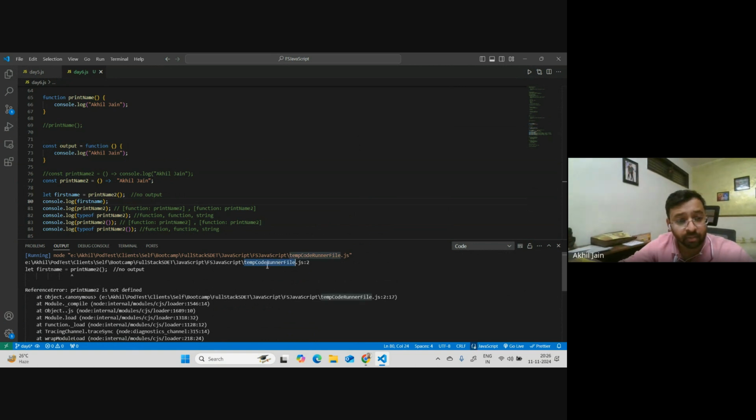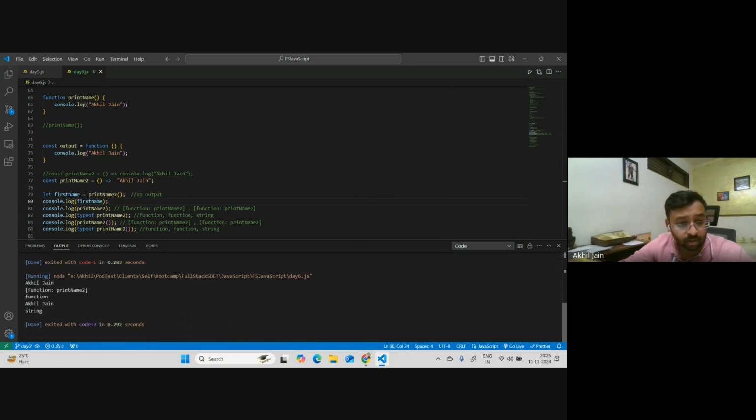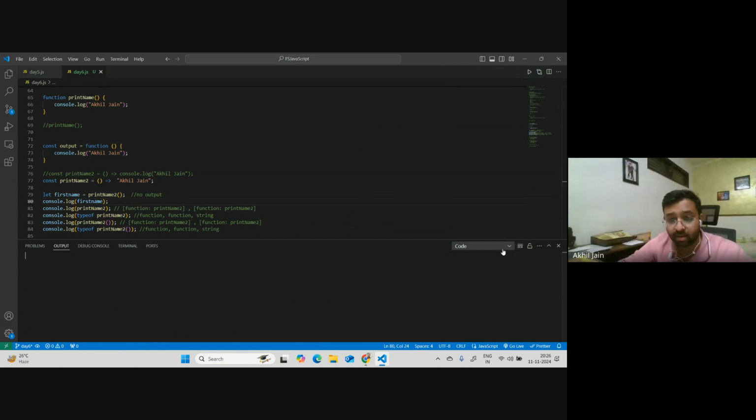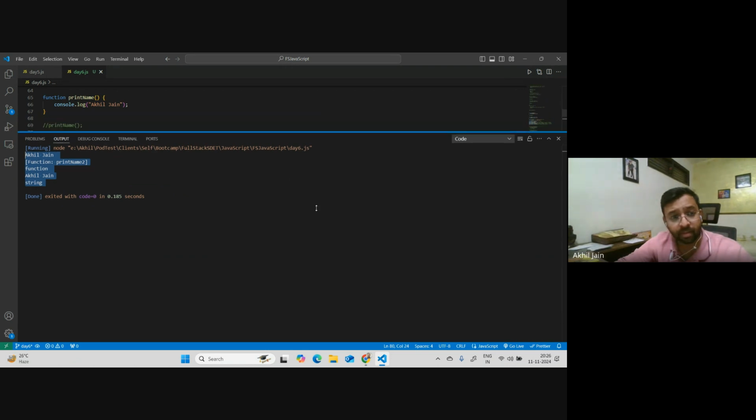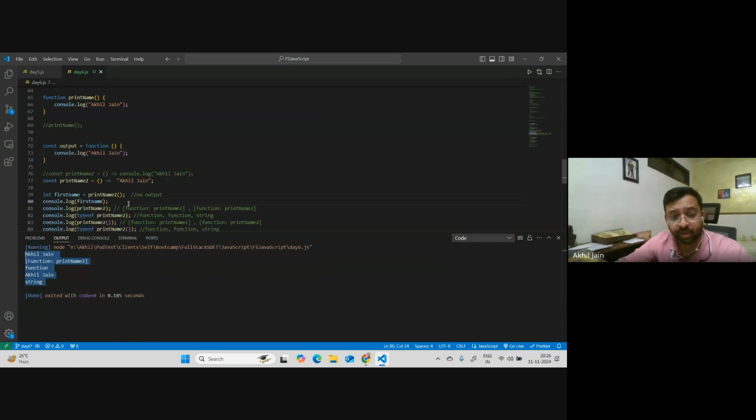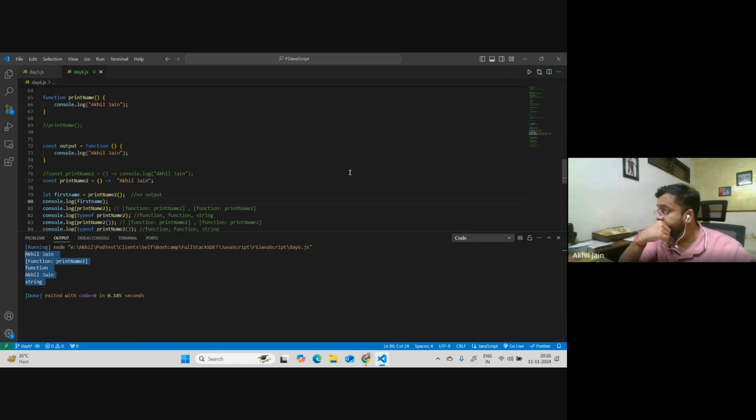Okay, there we have a problem, because you see the temp code runner file. This is the earlier one, right? Okay, let me just write. Yeah, this is the output. This was some other output which I was trying. This is what we have. Okay, then this will print this way. So I think you got your answer. Anyone else want to ask something? Hassan, you have something to ask?